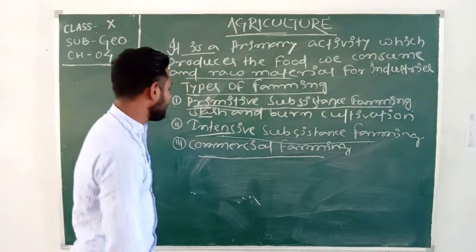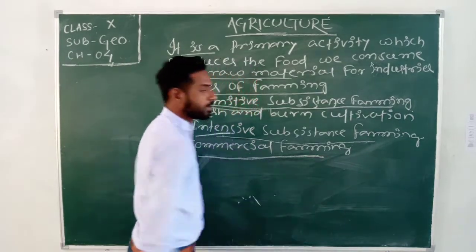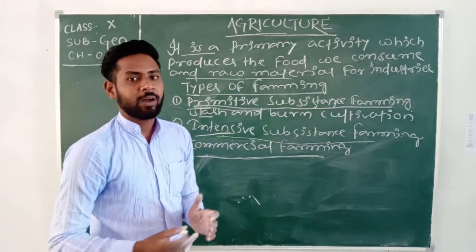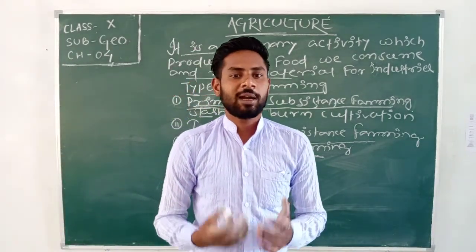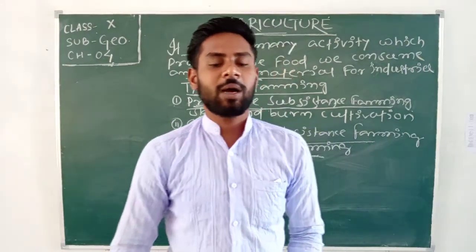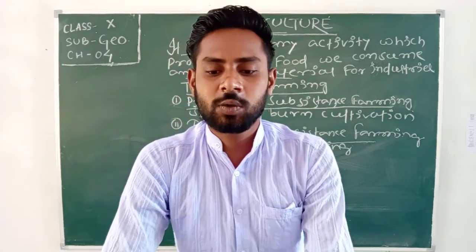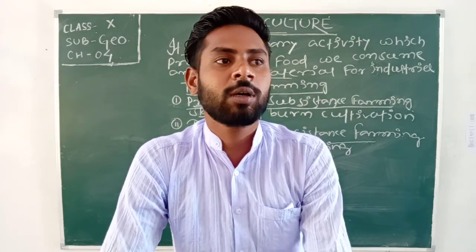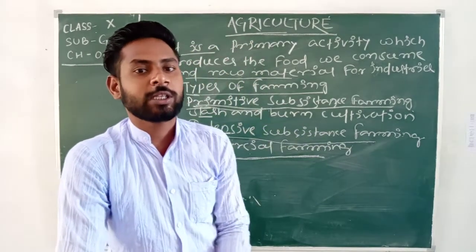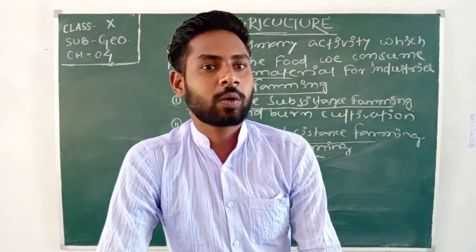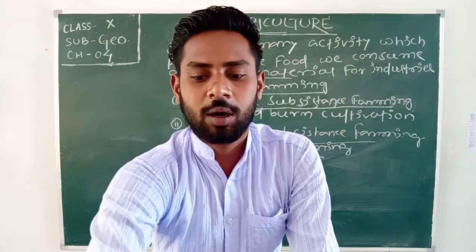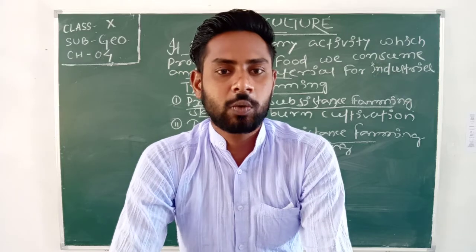Got it? After that, commercial farming. What is commercial farming? You can also say commercial farming is economic farming, where the commercial crops are cultivated. This type of farming is the use of higher doses of modern inputs like fertilizers. In commercial farming, high doses of fertilizers are used to grow more and more crops. Then the degree of commercialization of agriculture varies from one region to another.